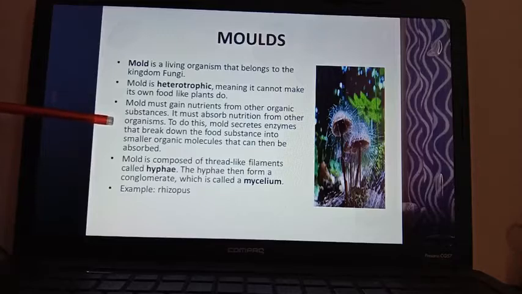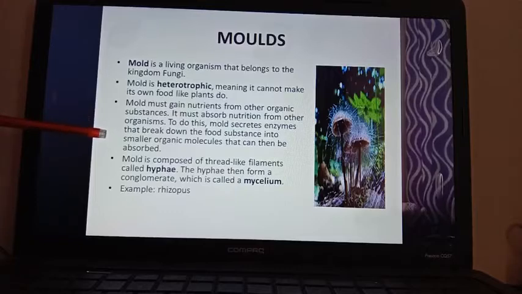They secrete enzymes into their surroundings and dissolve the complex organic molecules, making them simpler, and they absorb those simple organic molecules through their cell walls. Mold is composed of thread-like filaments called hyphae. The hyphae then form a conglomerate, a cluster of structures, known as mycelium.